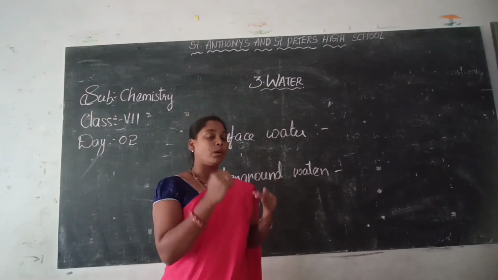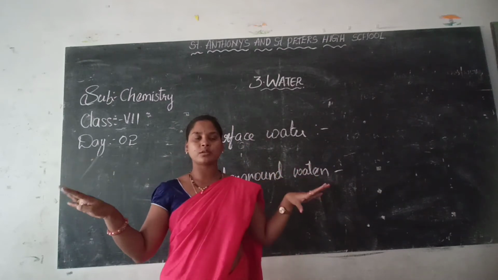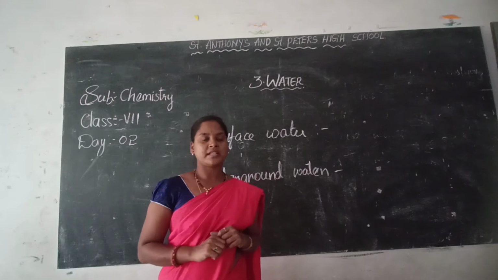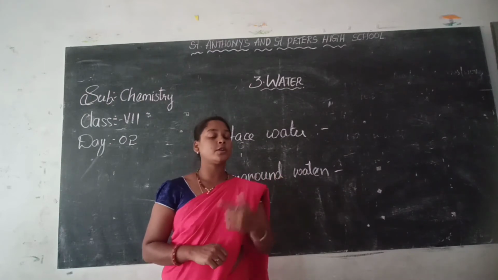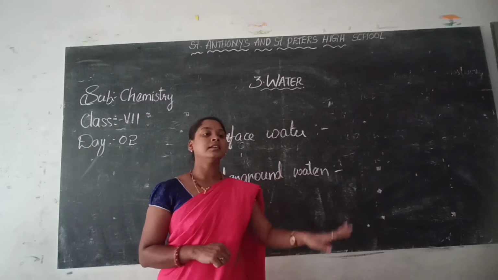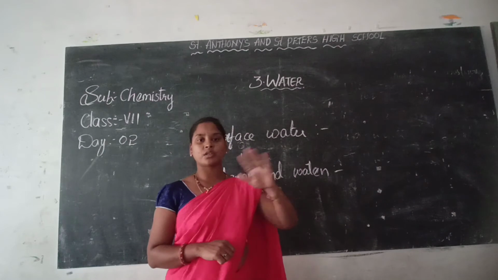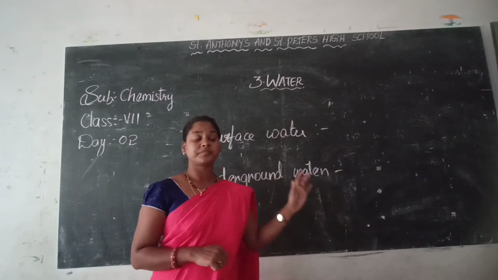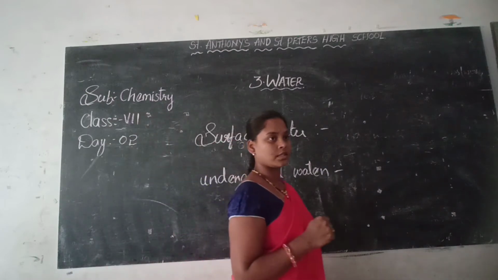But what happens when rain falls today? Today in the evening you can see all the places on the earth's surface, water is present or it is wet. But tomorrow can you see that? No. Where is it going? Underground. Surface water is the water which is present on the surface of the earth. Clear? Next, underground water.